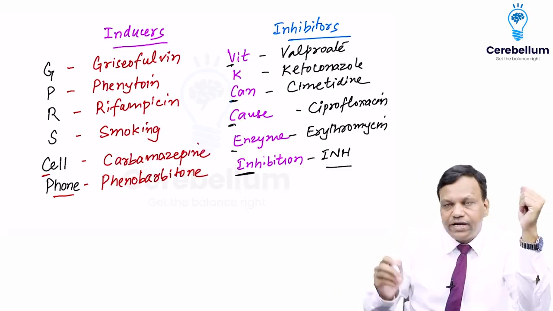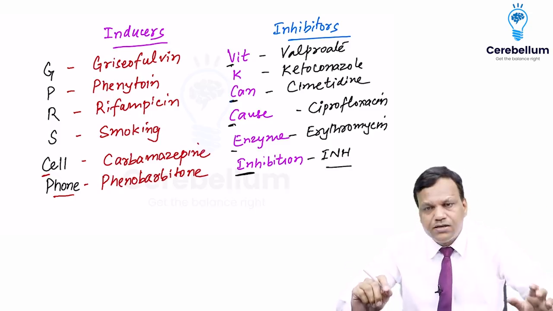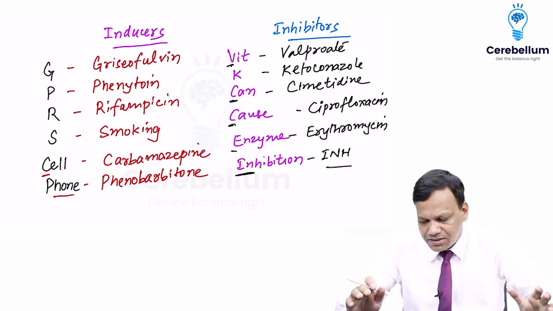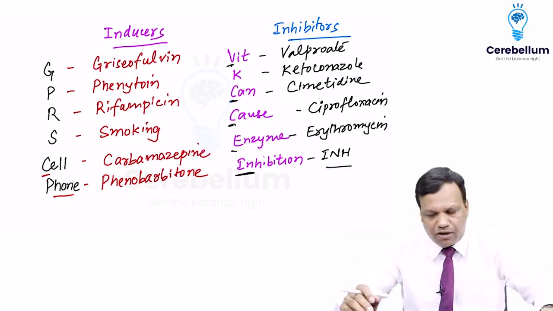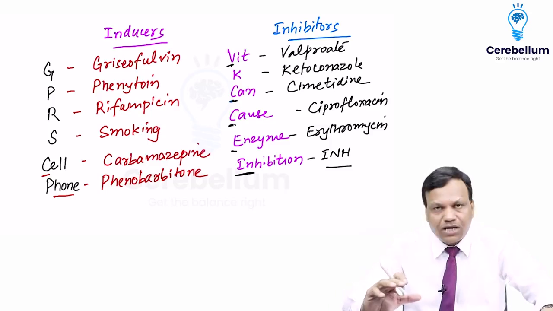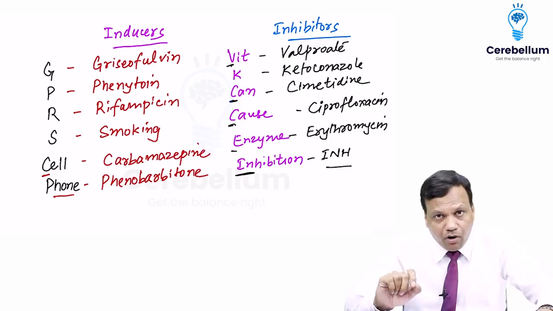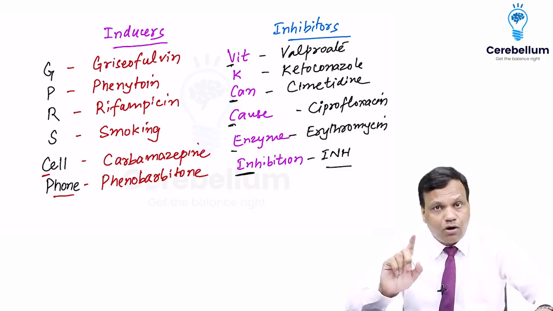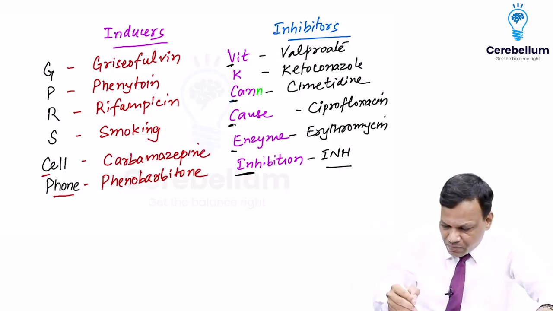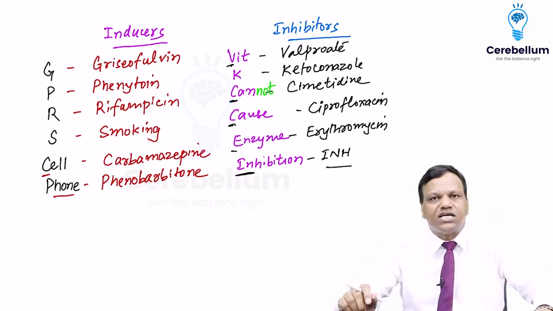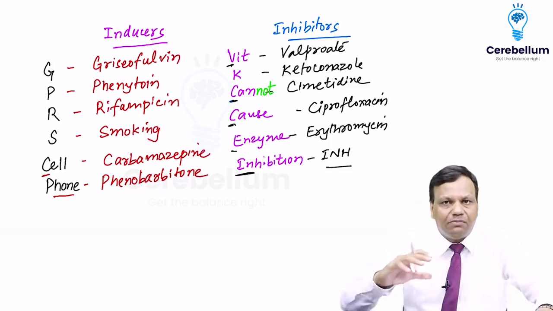Valproate is an anti-epileptic drug, ketoconazole is an antifungal drug, cimetidine is used in peptic ulcer, and ciprofloxacin, erythromycin, and isoniazid are all antimicrobials. You can remember them as vitamin K can cause enzyme inhibition, but it is very important to remember that vitamin K does not cause enzyme inhibition. Do not mark that. It is rather better to remember vitamin K cannot cause enzyme inhibition. That will be easier to remember. So these are the important enzyme inhibitors.